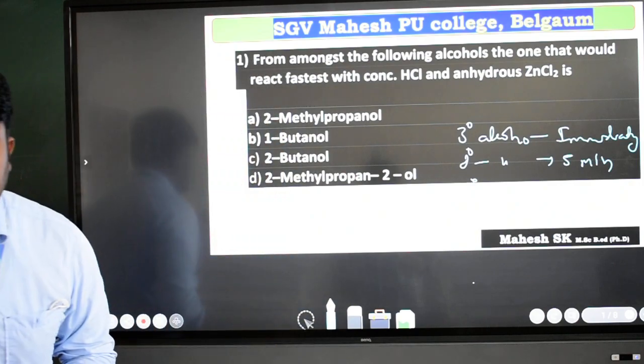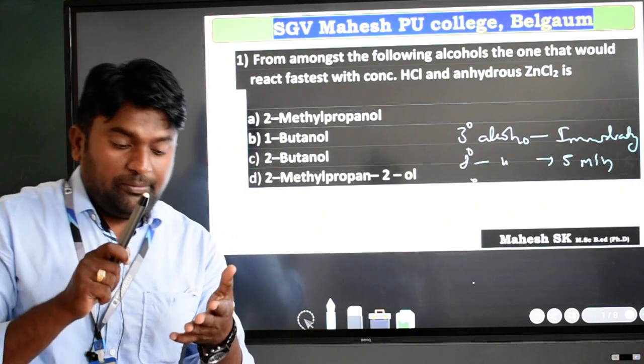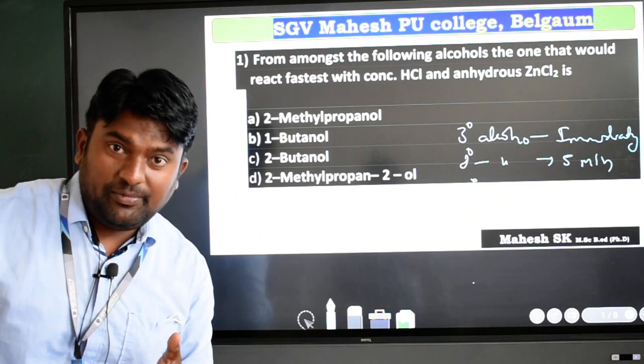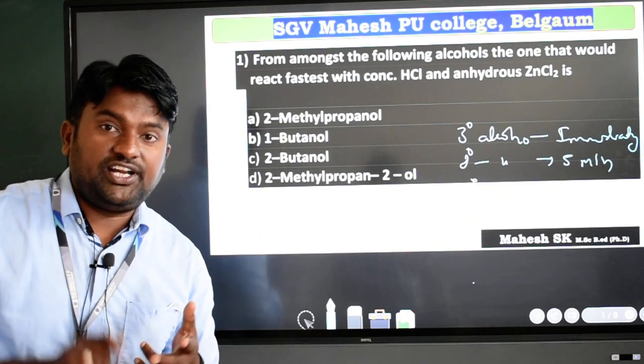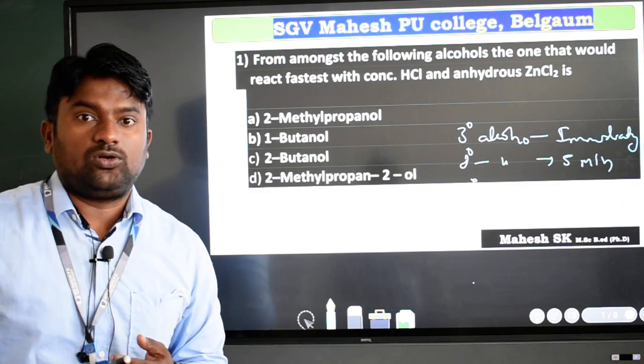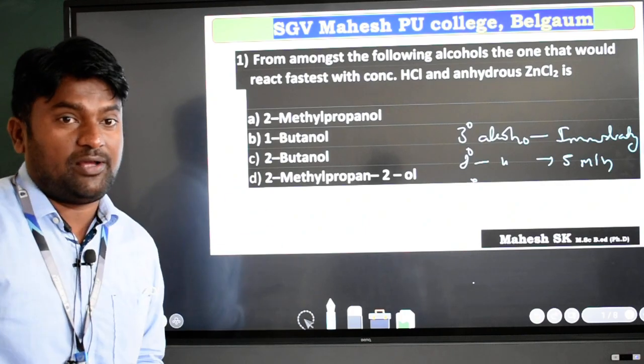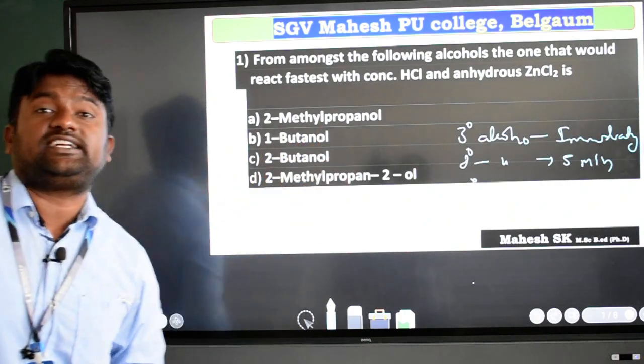So when you treat the alcohol with Lucas reagent, if it gives immediate turbidity, then it is a tertiary alcohol. If it gives after 5 minutes, then it is a secondary alcohol. If it gives after heating, then it is called a primary alcohol. Now in the given options, we have to see which one is tertiary, which one is secondary and which one is primary. According to that we can identify the correct answer.